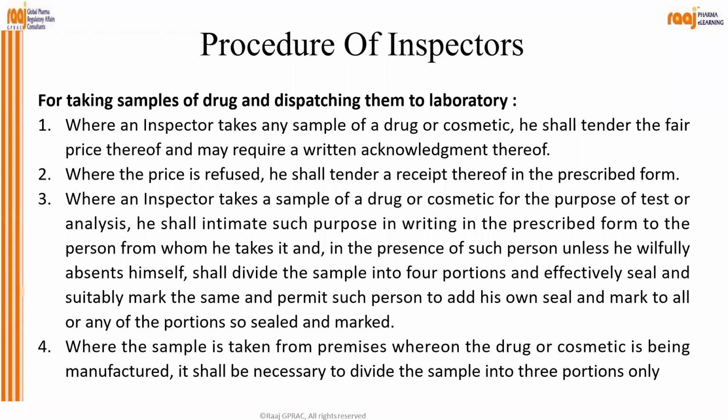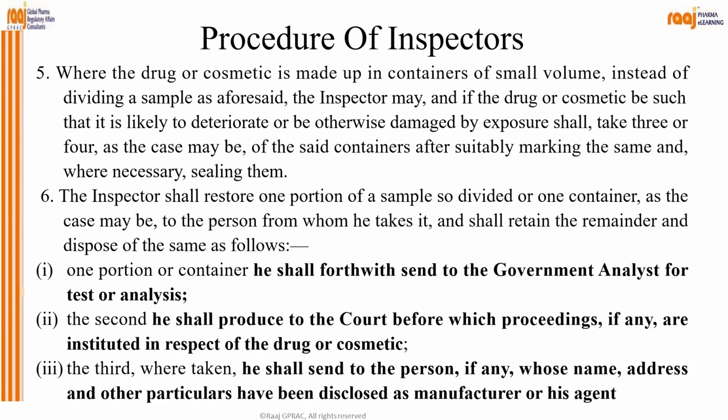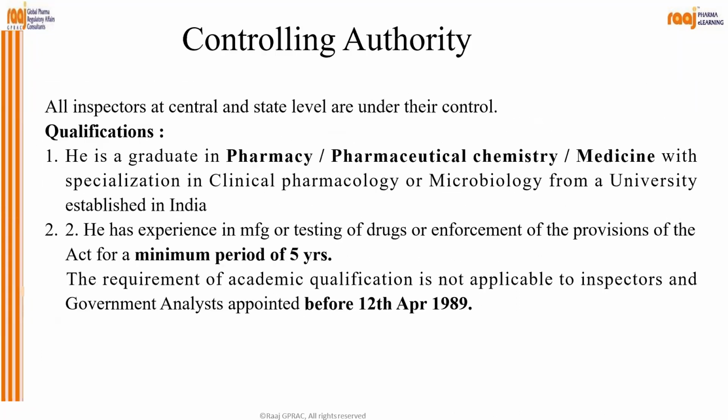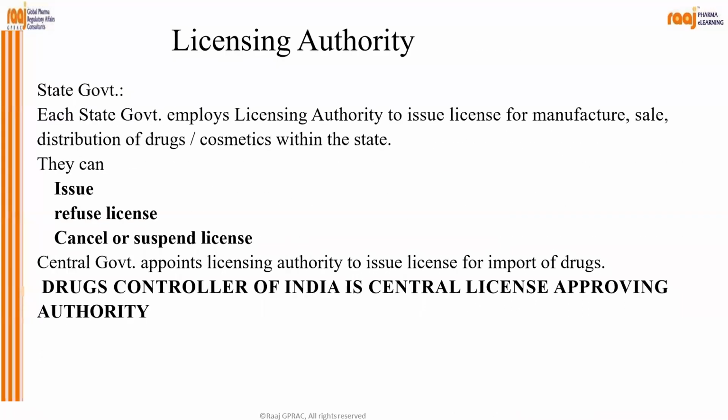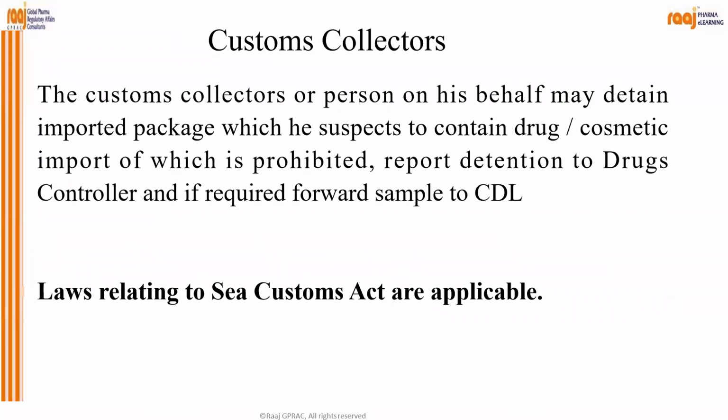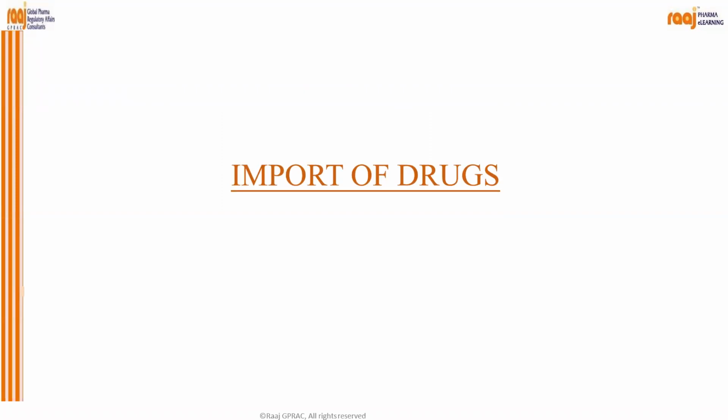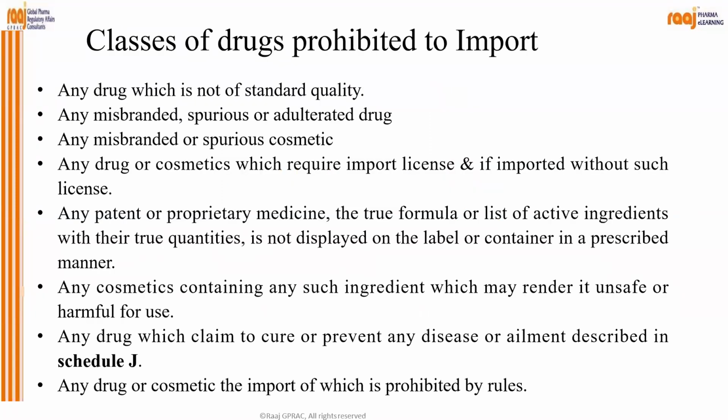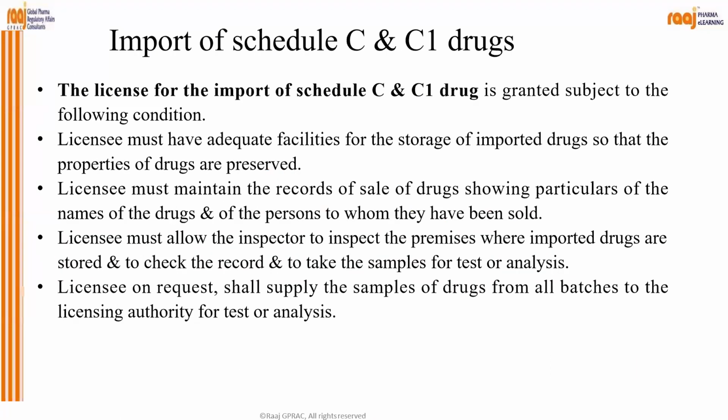There are so many procedures for inspectors, controlling authority, licensing authority, custom collectors, and how the drugs are imported. Classes of drugs prohibited to import. Which are those? Any drug which is not of standard quality, misbranded, adulterated, spurious, okay, drugs and cosmetics. And any drug which claims to cure or prevent any disease or ailment described in Schedule J. And then, an import of Schedule C and C1 drug.